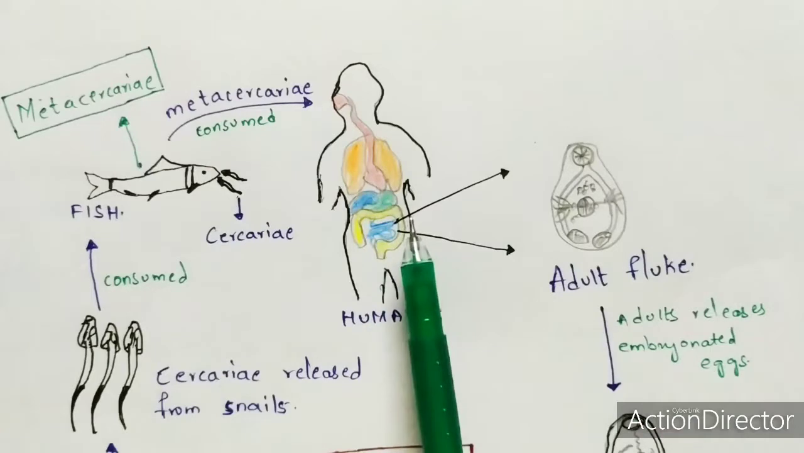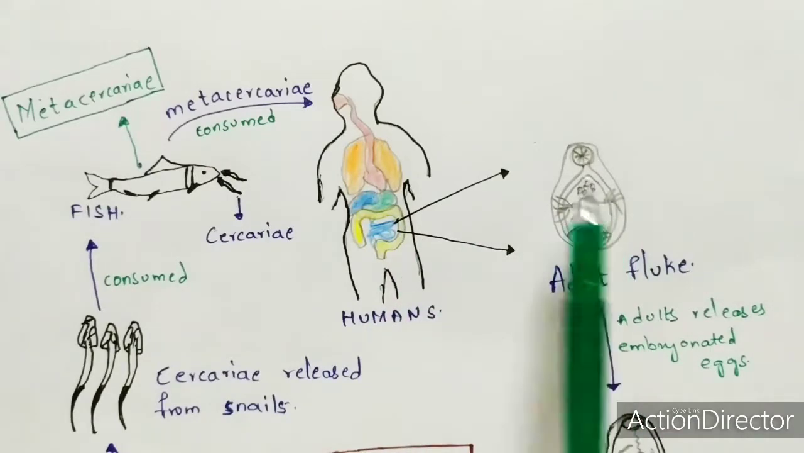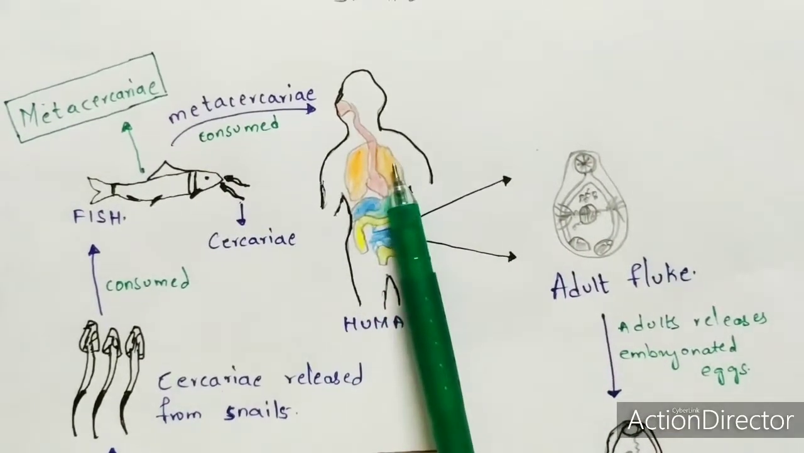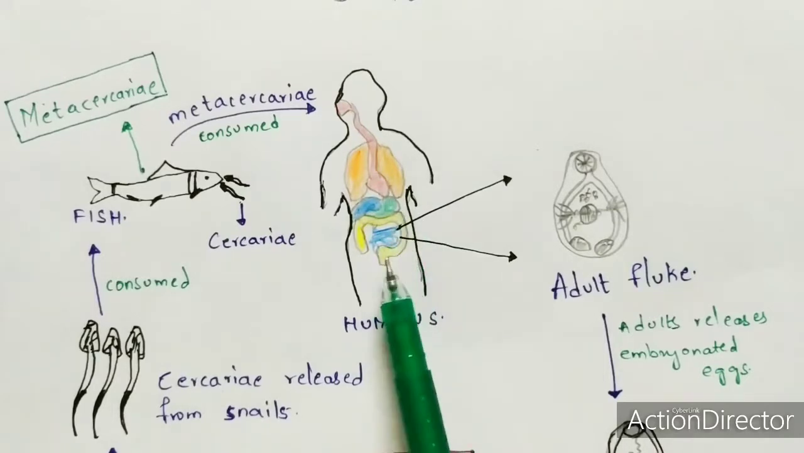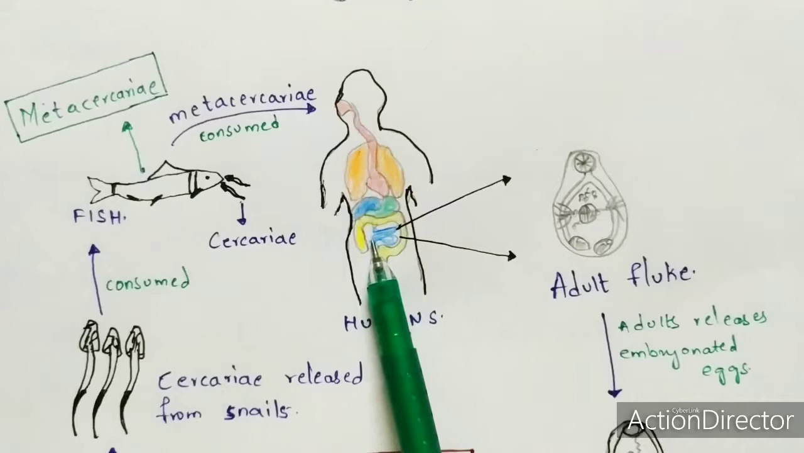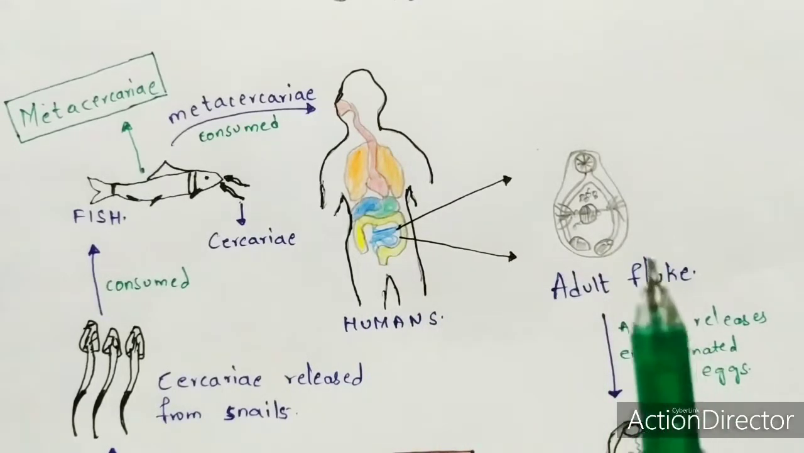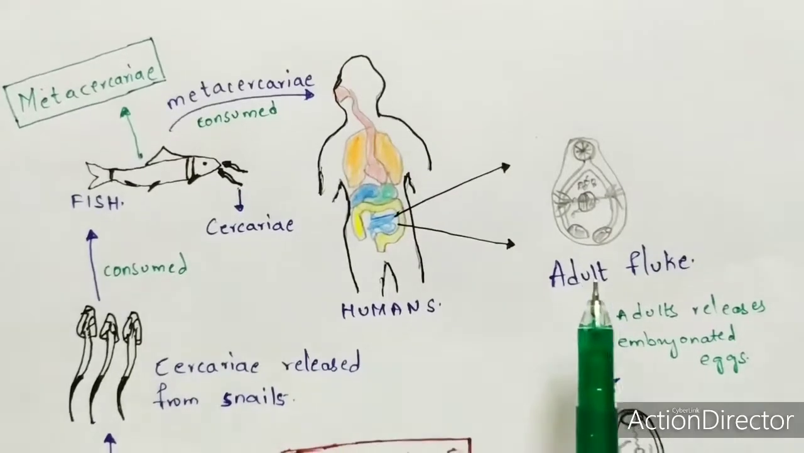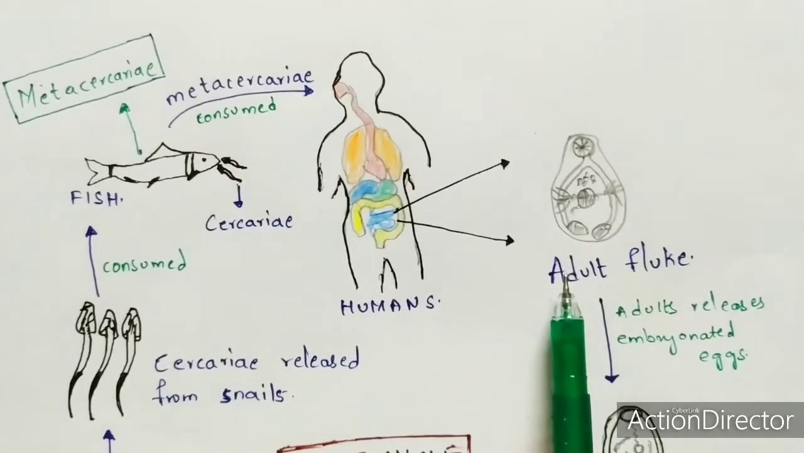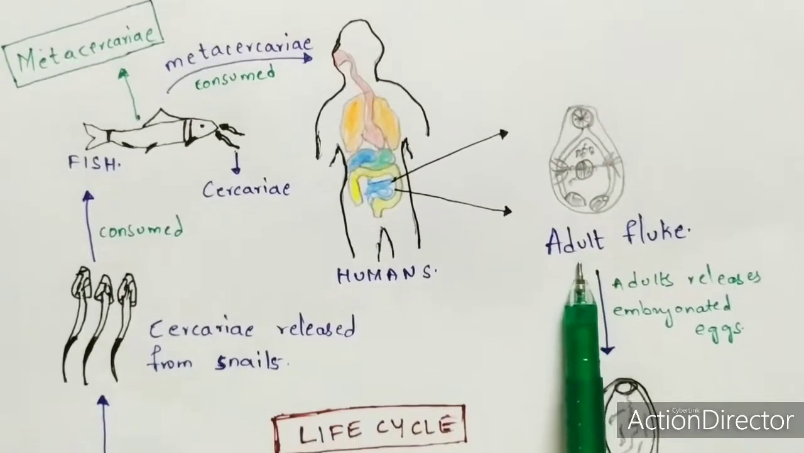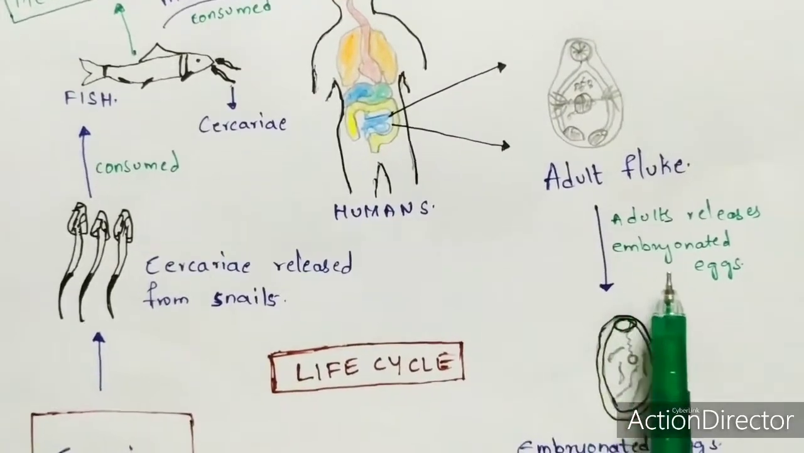So make sure that human beings have adult flukes in the small intestine. These are the lungs, this is the stomach, this is the large intestine, and the blue one which I have drawn is known as the small intestine. Make sure that the small intestine of the human being consists of these adult flukes. Now what happens is that adult, in the name itself, indicates that it is in the mature form, in such a way that this adult has the capacity to produce embryonated eggs.